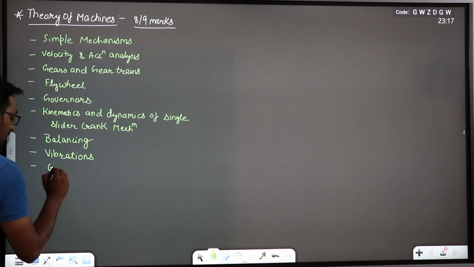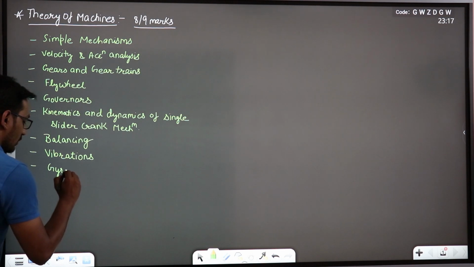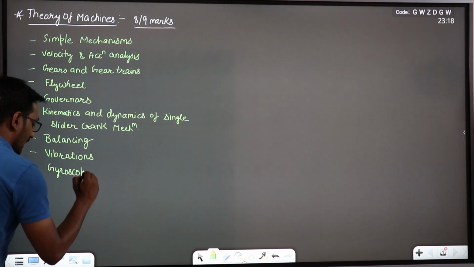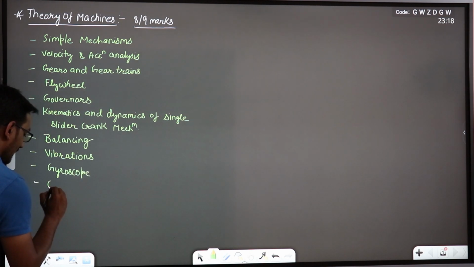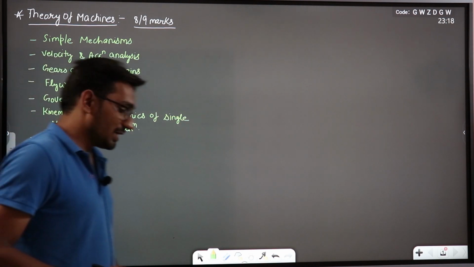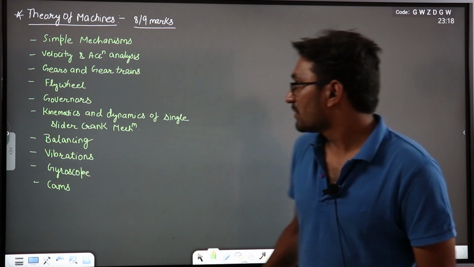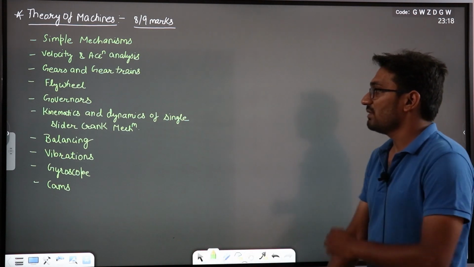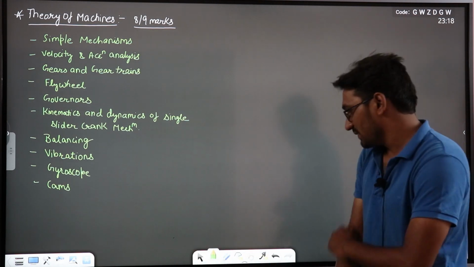After vibrations we will move to the next chapter, that is gyroscope, and after gyroscope the last chapter will be cams, right? So this will be the syllabus of the theory of machines which we have to cover in this session.